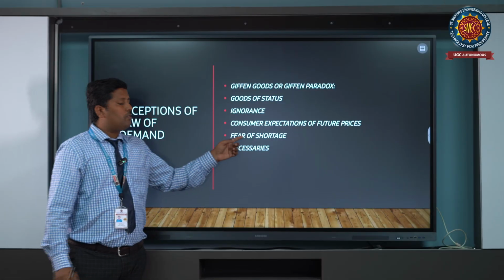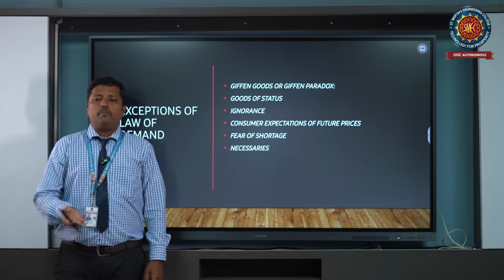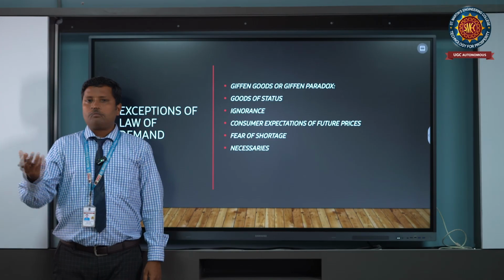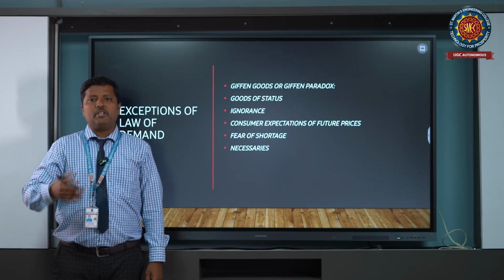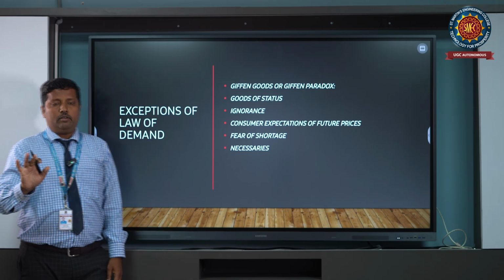Okay. Next one is fear of shortage. Obviously, if the onions are decreasing, ultimately we are going to purchase more and more because a shortage will come. So definitely we need to understand that. So that is a concept.